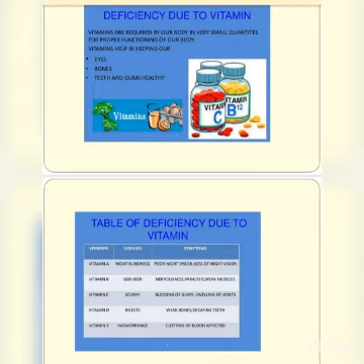Last one is vitamin K. Disease is hemorrhage, meaning brain hemorrhage, and symptoms are that clotting of the blood is affected. Okay, this is all about deficiency of vitamins, their symptoms and diseases.